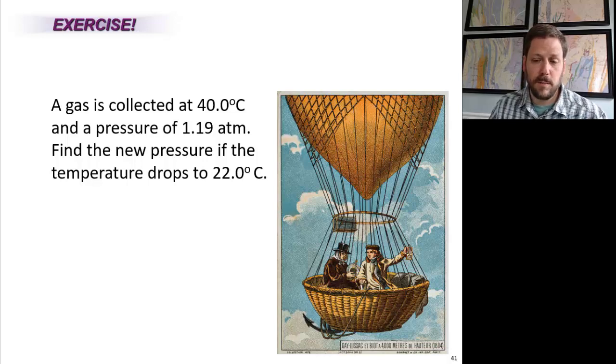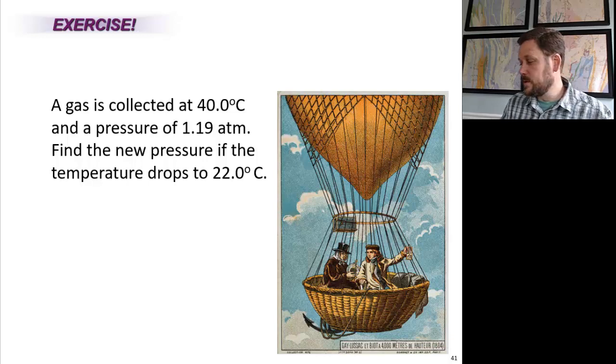This is the canary in a coal mine example, where coal miners would bring a canary with them, and if the canary was dead, that meant there was time to leave because there wasn't enough oxygen in the air. And we've got some other scientific equipment it looks like they've brought up with them, as well as an anchor, like the kind that would be used in a ship, which is just a really interesting sight to look at in that print. So how would we go about this particular problem?